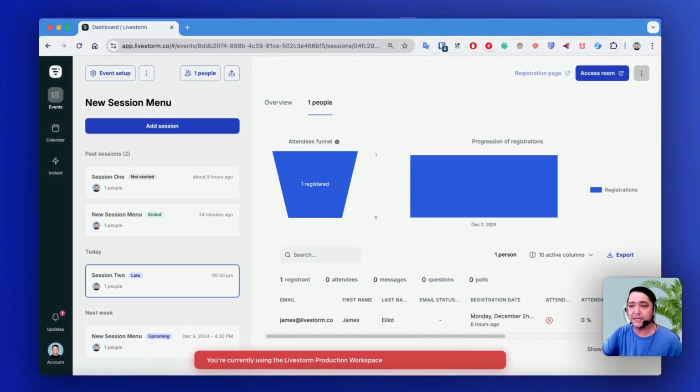And finally, one key change to note here is that sessions are now published automatically. This change has been made based on feedback that we've received from users. Due to popular demand, this is one less step that you have to worry about when you're setting up your events and when you're going through the process to make it easier and quick for you to set up your events.